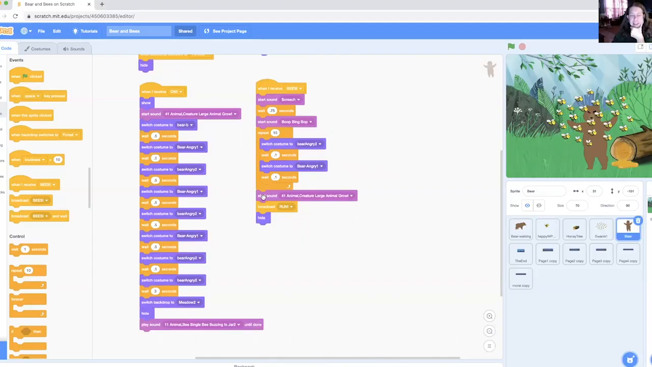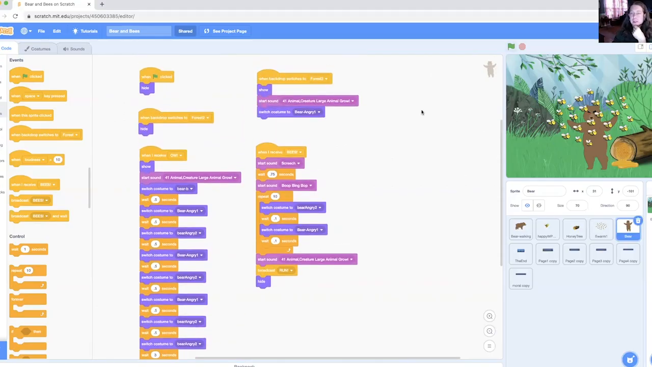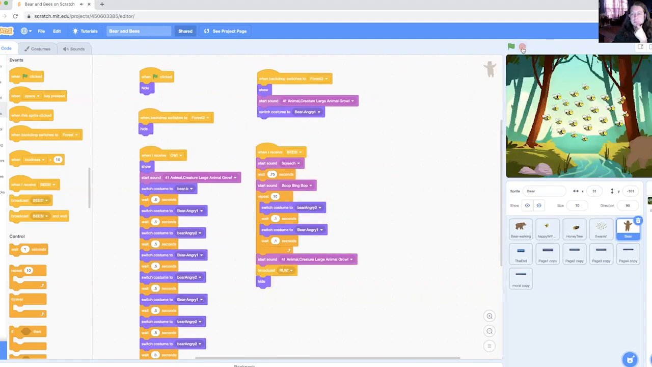So at the end of that, he growls and broadcasts run. So we're going to have to see what run does here in a second. Let's run that. Okay, so run changes us back to our walking bear.